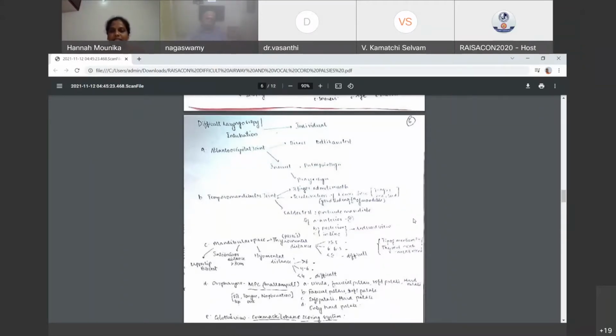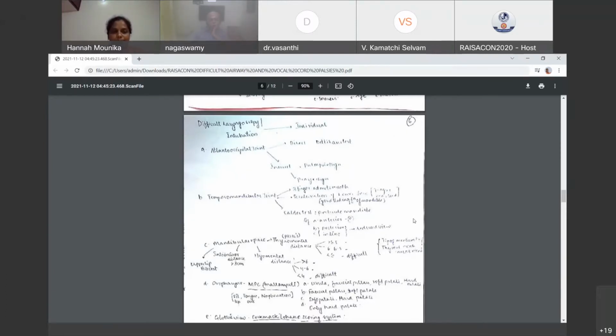Prayer sign and palm print sign we can see in diabetics. Prayer sign: if you ask the patient to fold the hands and there's a gap between the two hands, it is prayer sign positive. In palm print sign, there are 4 grades. If you can see only fingertips on the page, then difficulty is there.